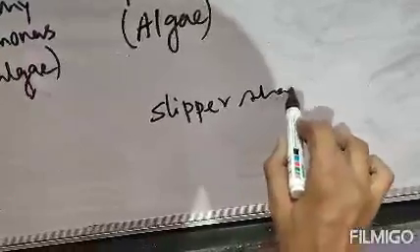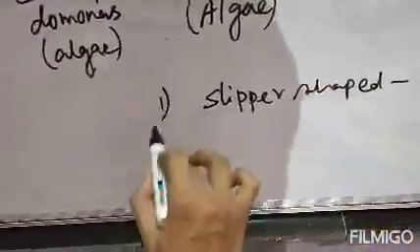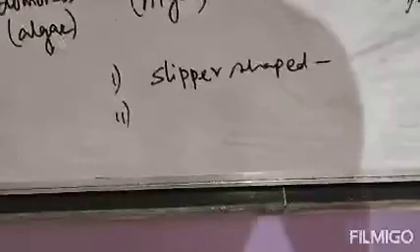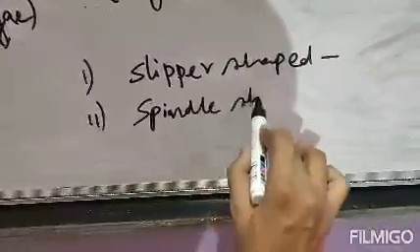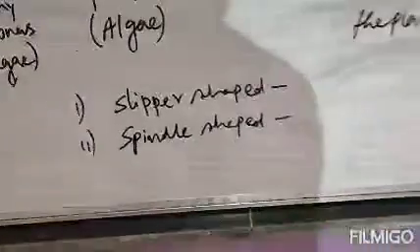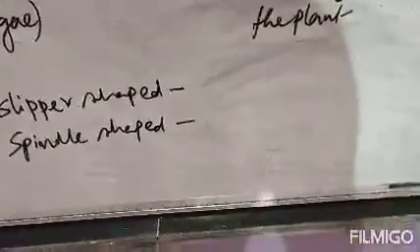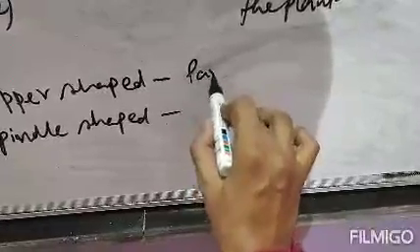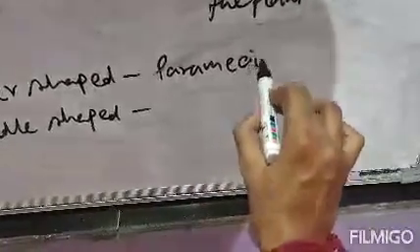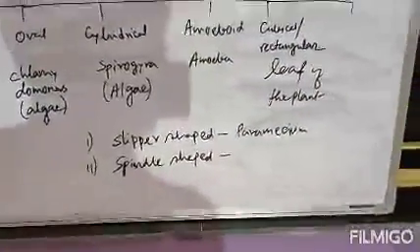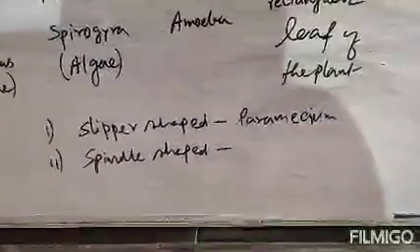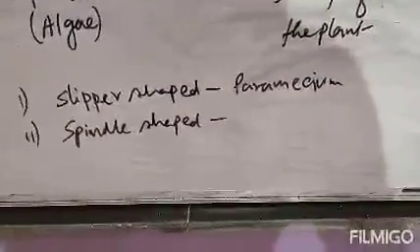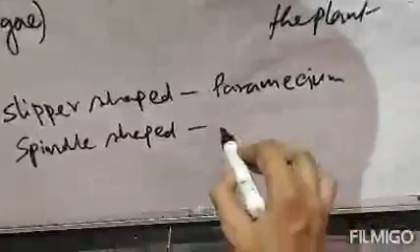Slipper shaped cells. This is the number one. And number two will be your spindle shaped. So example of slipper shaped is your Paramecium. This is a cell, and its shape is slipper like. Clear? Next, spindle shaped. Spindle shaped example will be